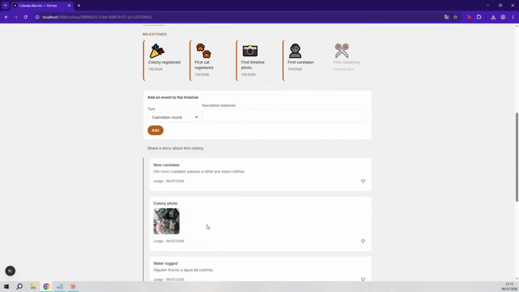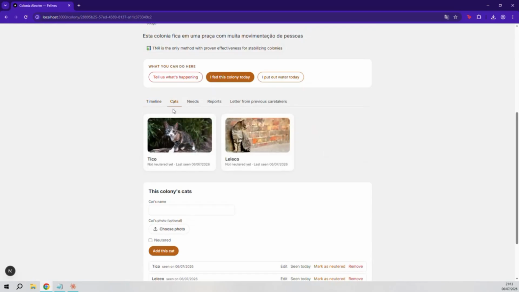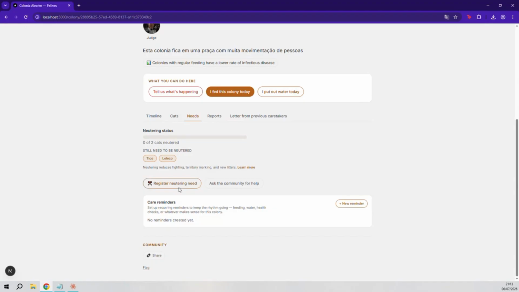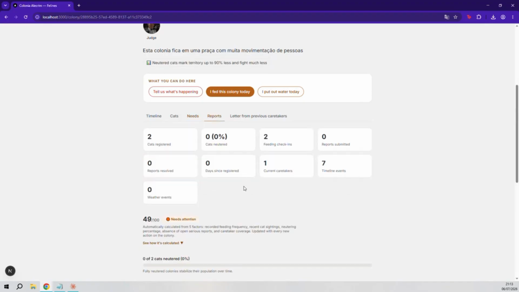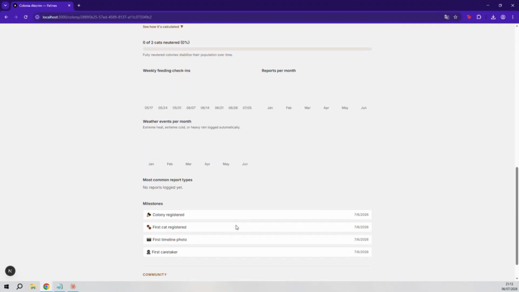The activity panel shows what's happening in the currently visible area, updating as the map moves, keeping context always local. The onboarding helper explains the map to first-time users because the primary audience of Felines is people who have never heard of a colony or TNR.